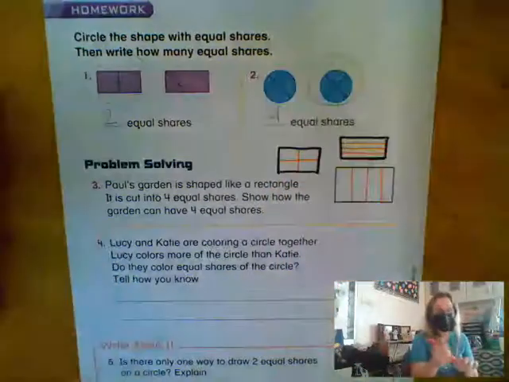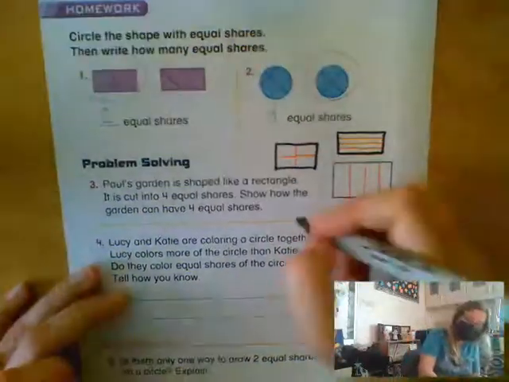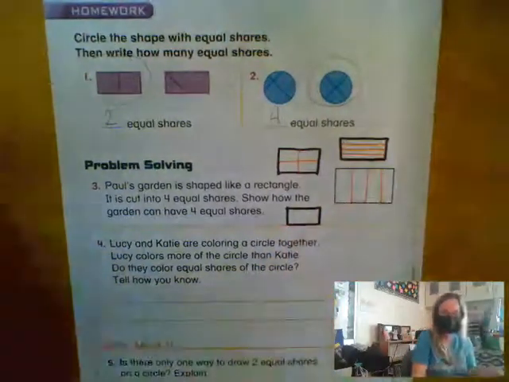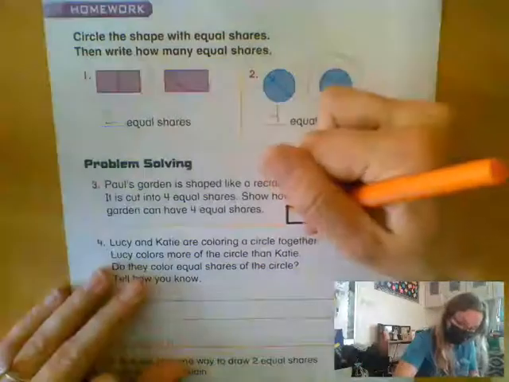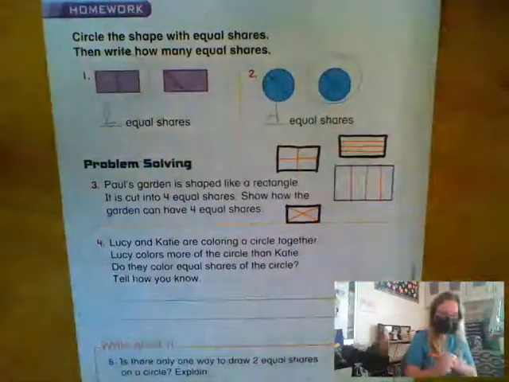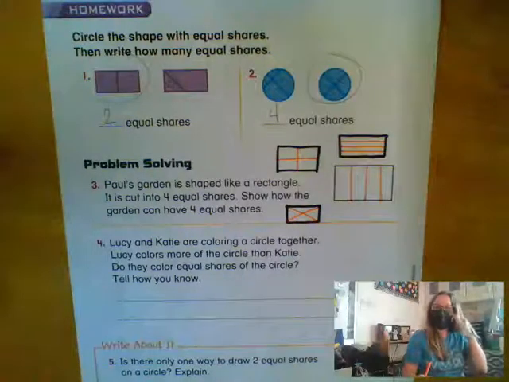Yep. And there's still another way, Lily. Can you think of another way? You could do the almighty X. That'd be kind of weird to have triangle-shaped gardens, but you could do it, and they would all be the same size. Okay.